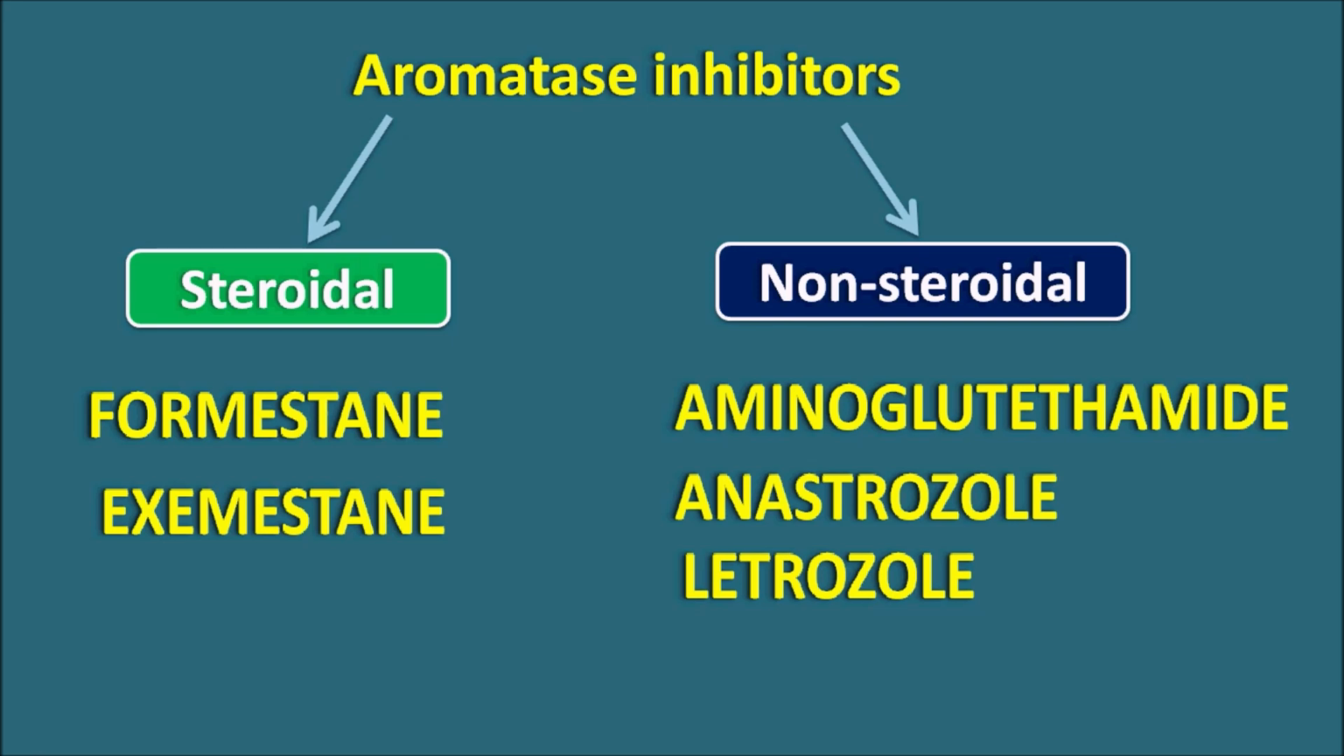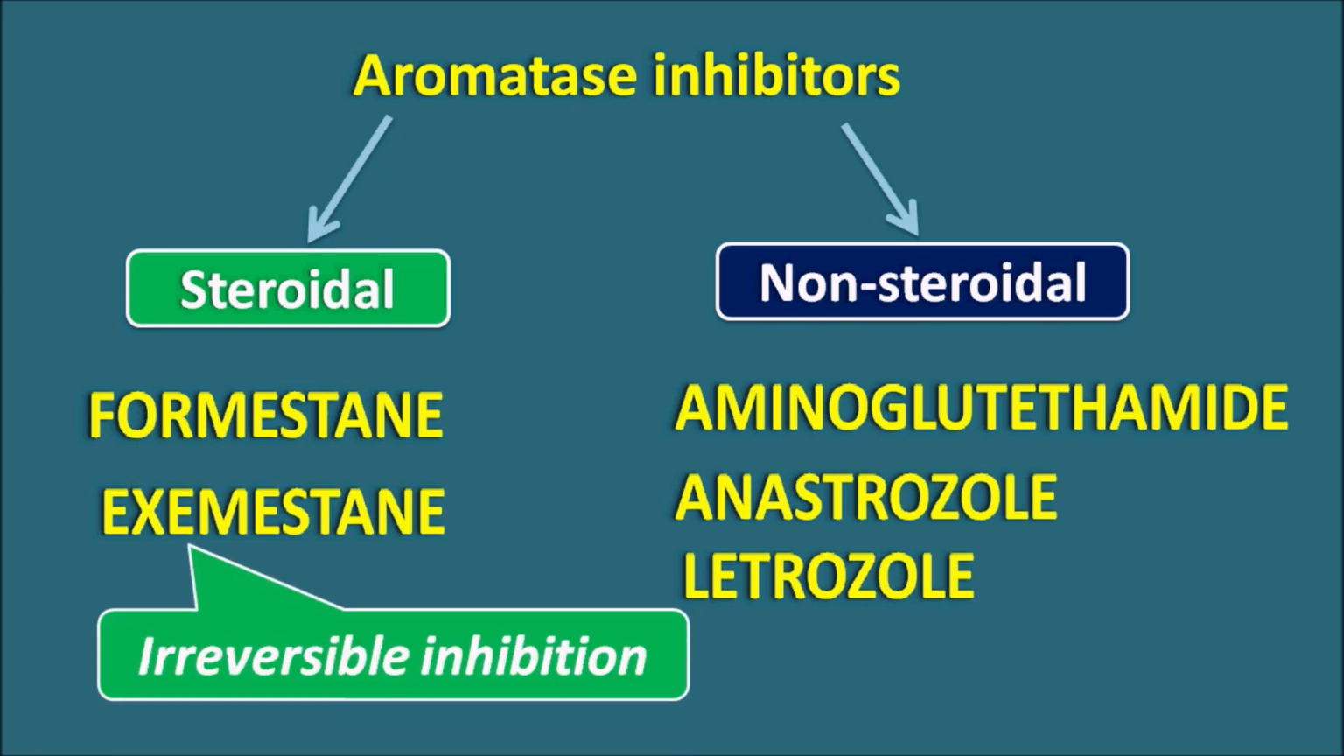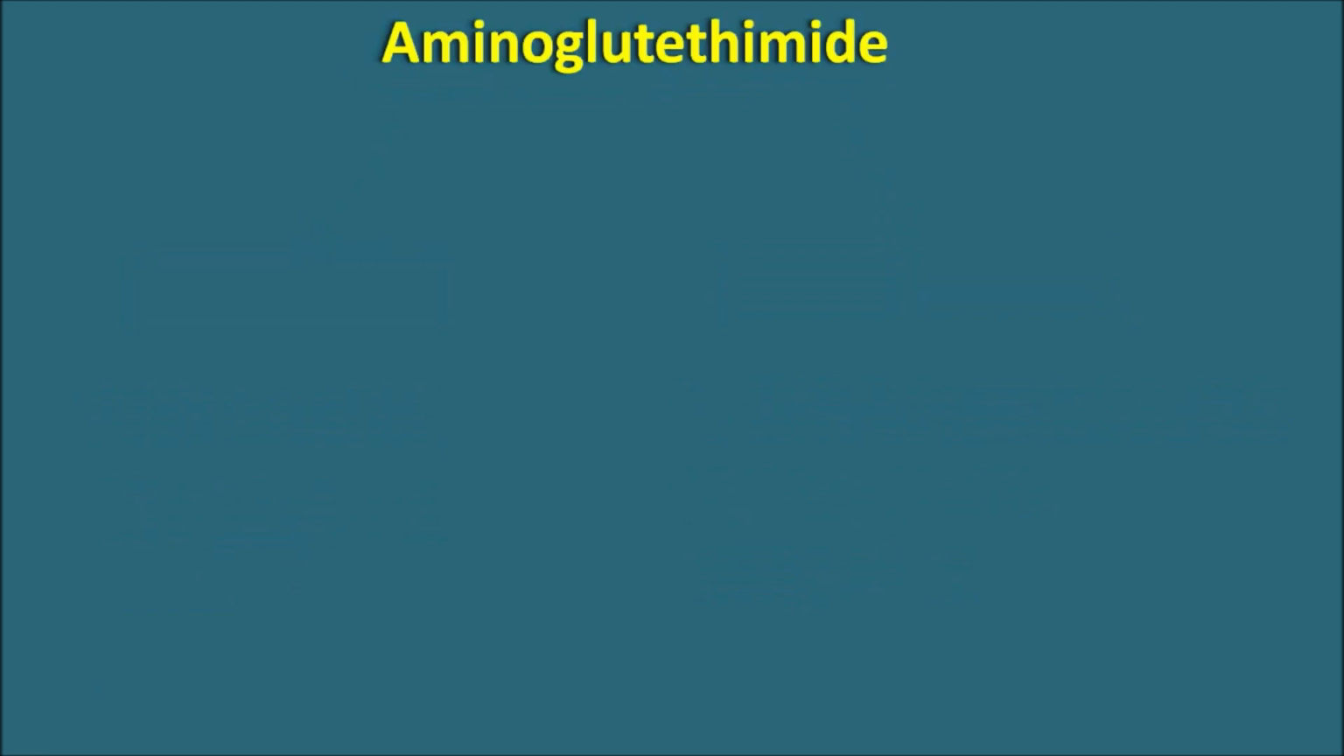And among the steroidal agents, nowadays Exemestane is available for treatment of breast cancer in the postmenopausal woman, and this drug produces an irreversible inhibition of the aromatase enzyme. Anastrozole and letrozole act as competitive inhibitors of the aromatase enzyme. And aminoglutethimide is one of the non-steroidal agents, but it is an old generation aromatase inhibitor.